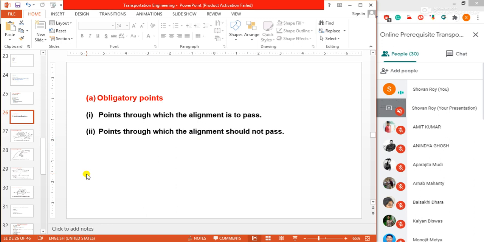The obligatory points which should be avoided while aligning a road include religious places, very costly structures, unsuitable lands, etc.